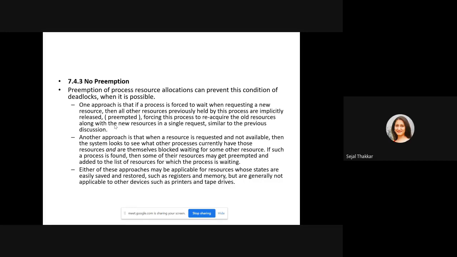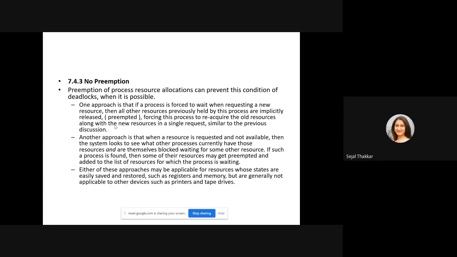No preemption. Preemption of the process resource allocation can prevent this condition of the deadlock. If there is no preemption, then no high priority process will get a chance until the running one completes its execution. I have to give 1000 pages of printout, so I will not give a chance to anybody. Sometimes a printer will have some problem, and that person will not get the chance. So this is called no preemption. This kind of situation cannot occur everywhere. If there is no preemption everywhere, the other processes will not get a chance anytime. So in the majority of cases preemption will be allowed, right?